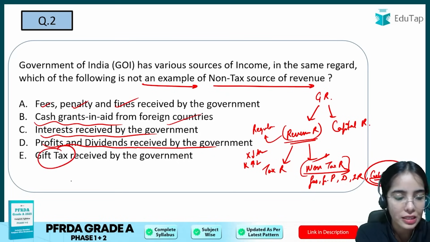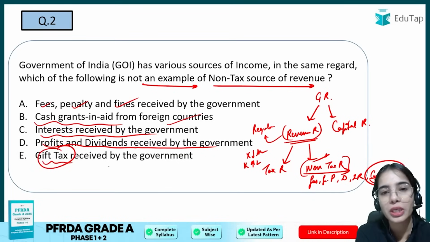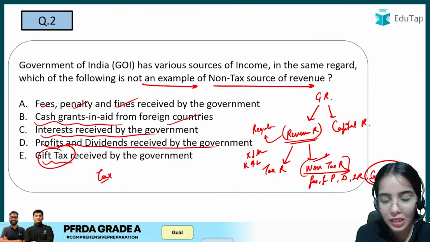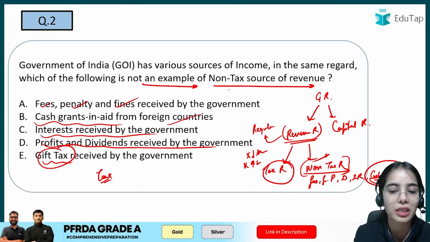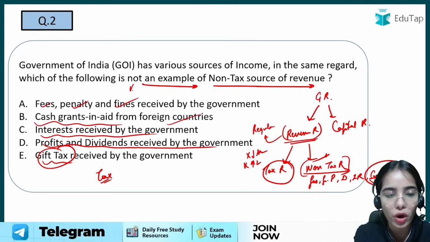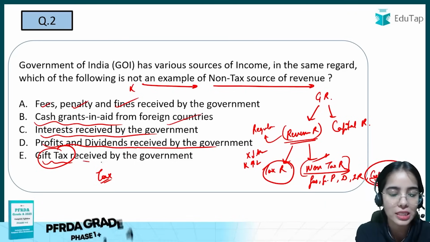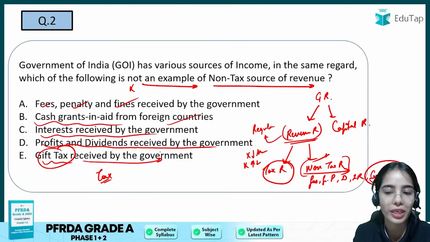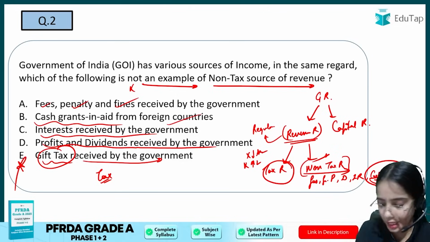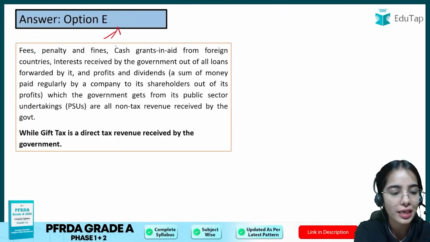Now gift tax, by the name itself you can understand the tax, it comes under the tax receipts. It does not come under the non-tax receipts. So tax receipts, they are not an example of non-tax source of revenue. So gift tax received by the government, it is not an example of non-tax source of revenue. So the answer is E here. Okay, so this is the idea.